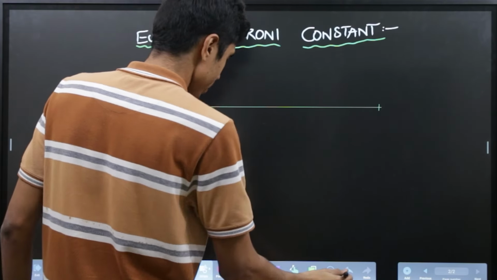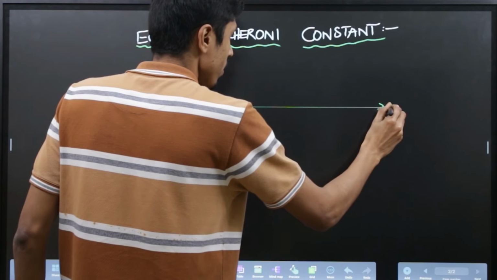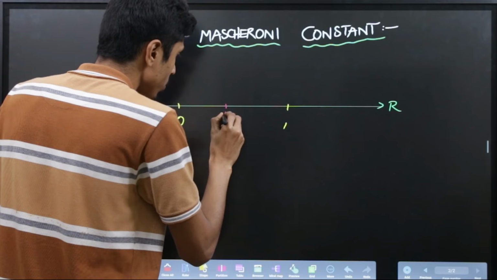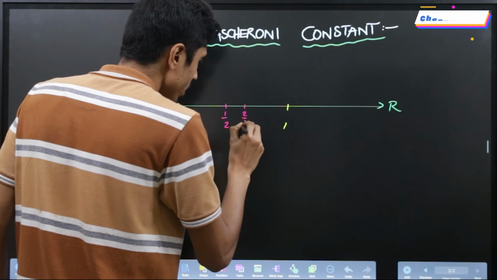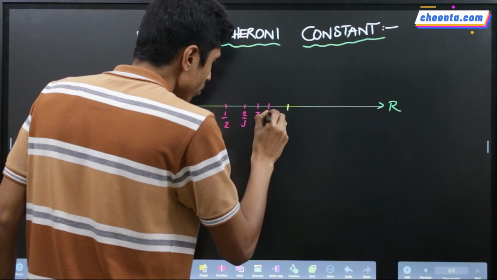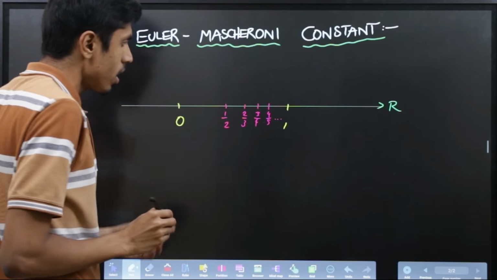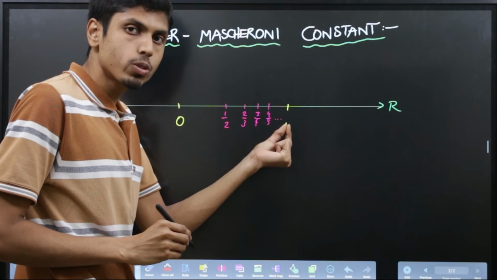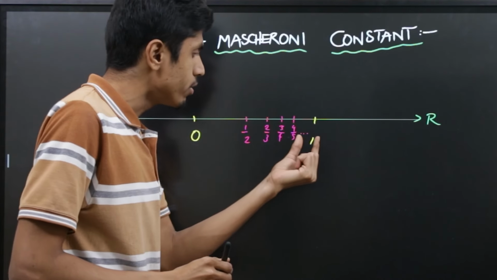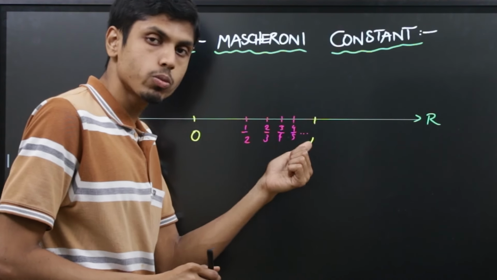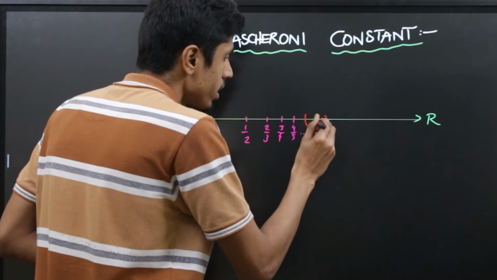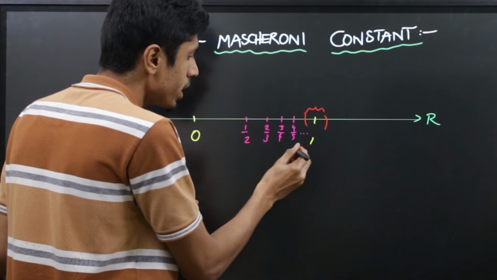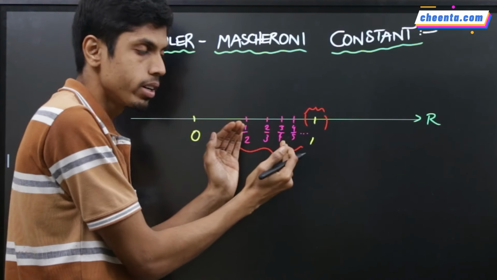Suppose this is a real line and you are considering the following sequence. The sequence 1 by 2, 2 by 3, 3 by 4, 4 by 5 and so on approaches 1. As you go deep into the sequence, it goes arbitrarily close to the number 1. In order to say that it converges to a particular number, here it is 1, you must have infinitely many numbers of the sequence inside this neighborhood.